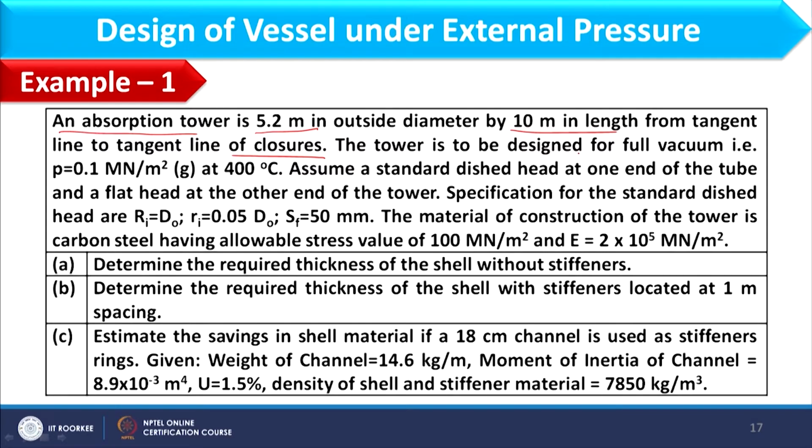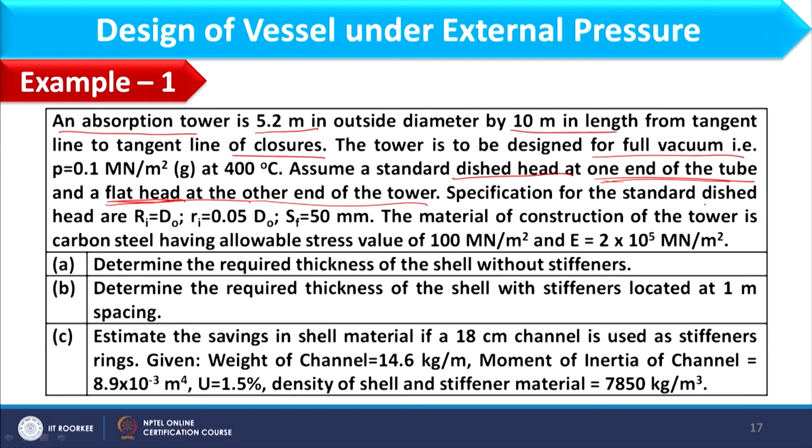This tower is to be designed for full vacuum, that is 0.1 mega Newton per meter square at 400 degree Celsius. Assume a standard dished head at one end of the tower and a flat head at another end. So, one side is covered with form section or dished head and another side is covered with flat head.